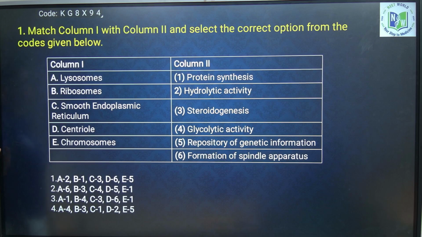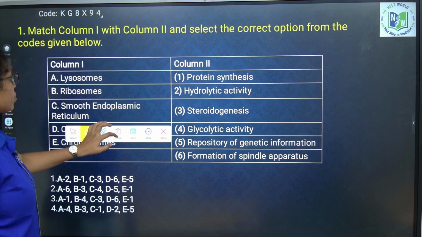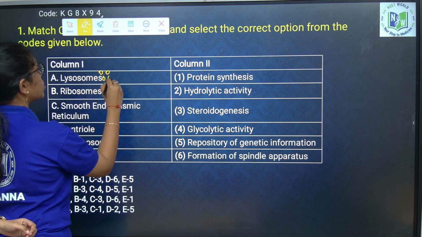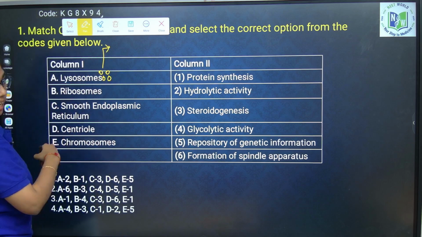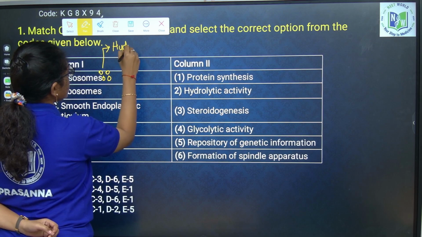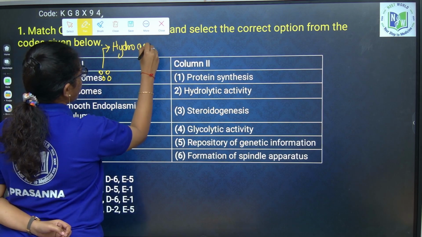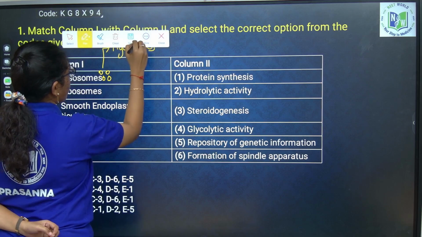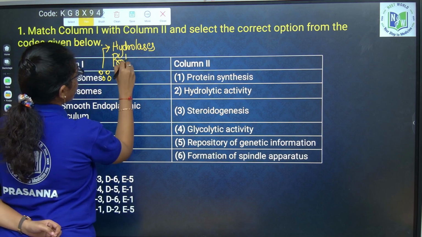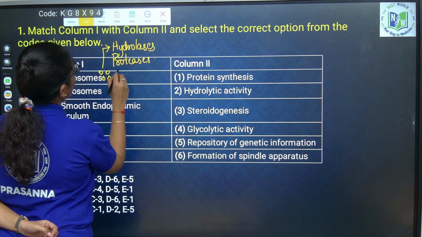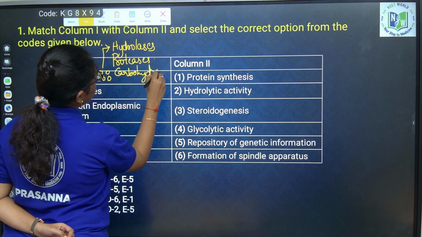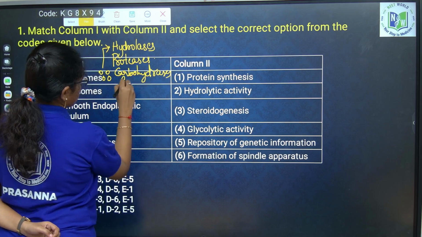Lysosomes are what? These are the vesicles which are released from the Golgi bodies. These vesicles are rich in hydrolytic enzymes like hydrolases, proteases, carbohydrases and lipases.